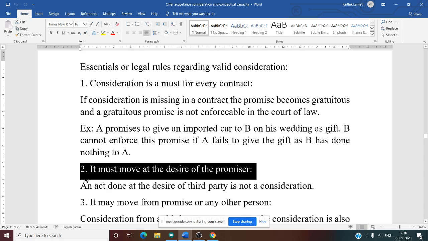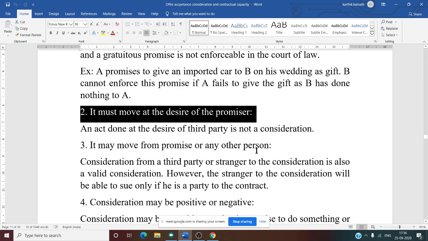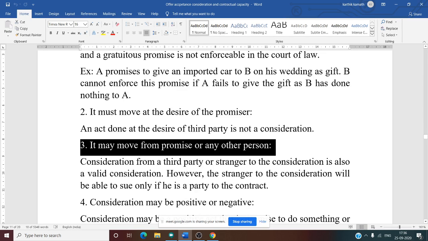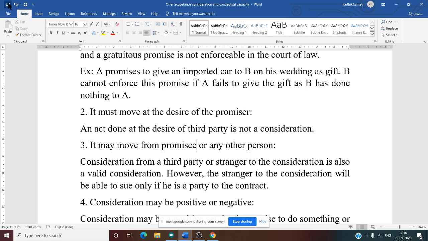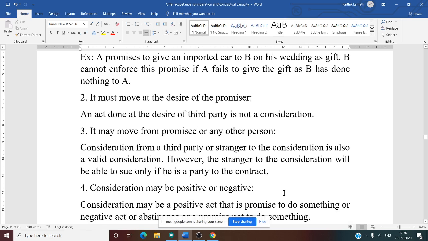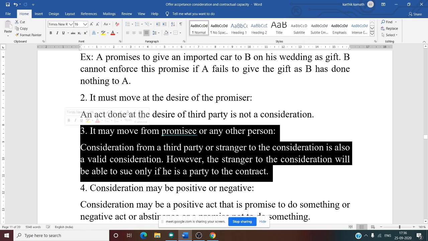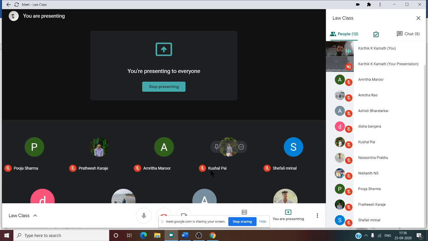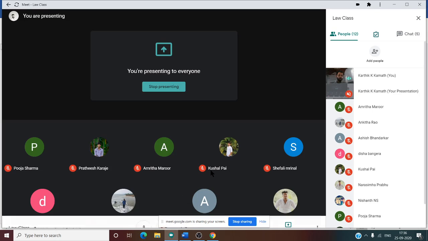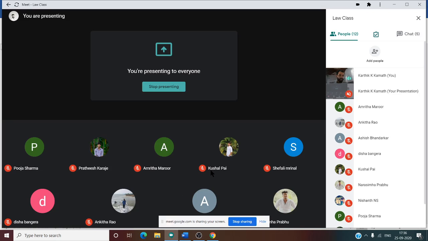That is the second rule governing valid consideration. Now the third one: it may move from the promisee or any other person. Consideration from a third party or stranger to the consideration is also called valid consideration. I will tell you how. Suppose I, A, am selling my property to B. So B needs to pay me the amount, isn't it?